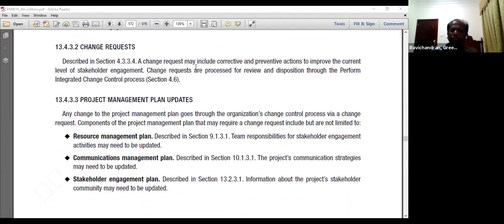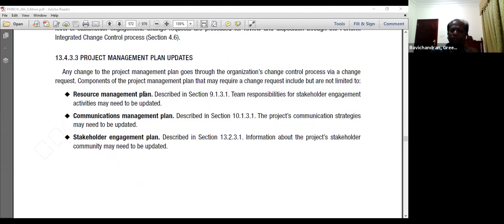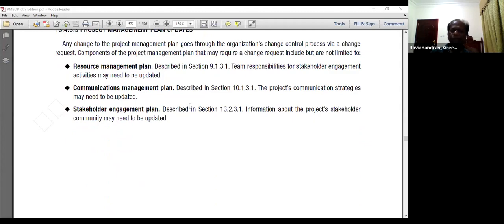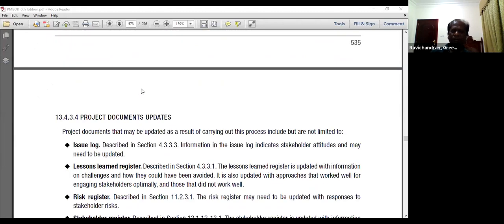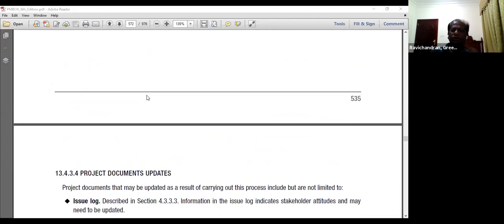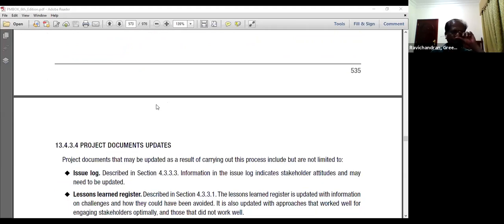So what will you do in this case? You may come up with a corrective and preventive action to improve the current level of stakeholder engagement. So change request could be processed through the integrated change control, which may necessitate the update to the resource management plan, communications management plan, stakeholder engagement plan. Basically, stakeholder engagement plan gets updated with our new strategies based on the current conditions of the project.